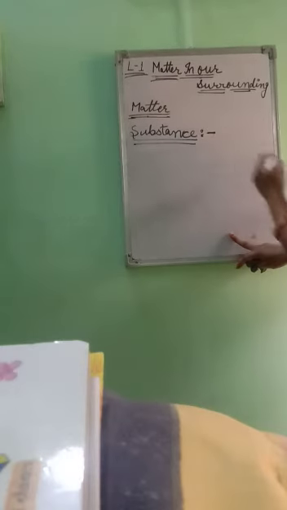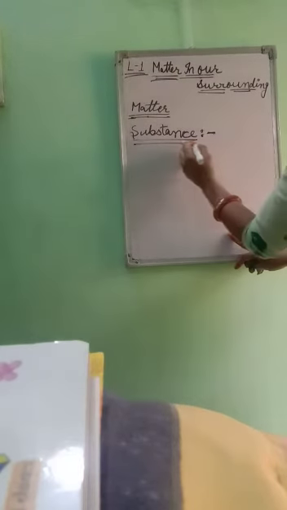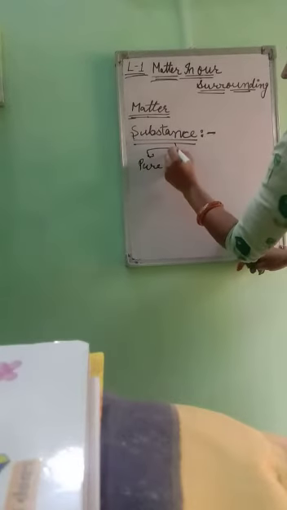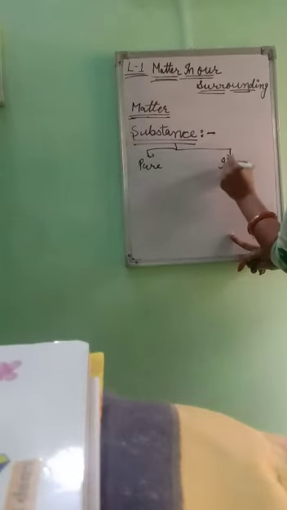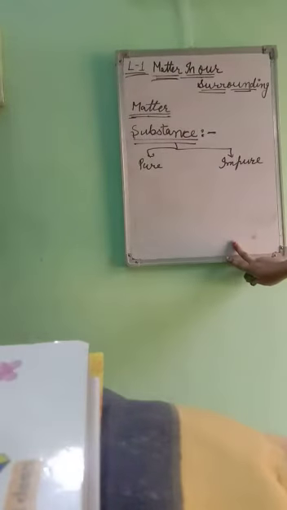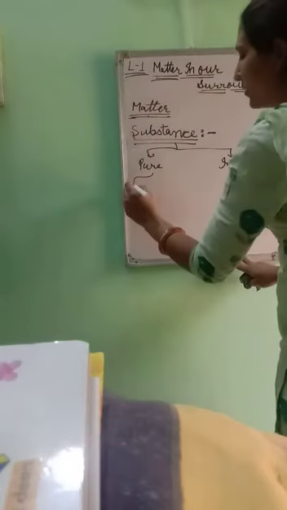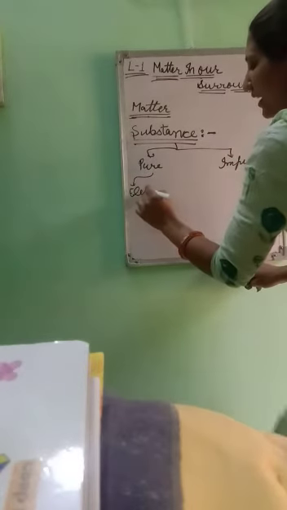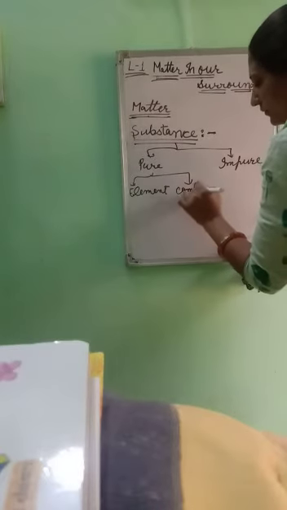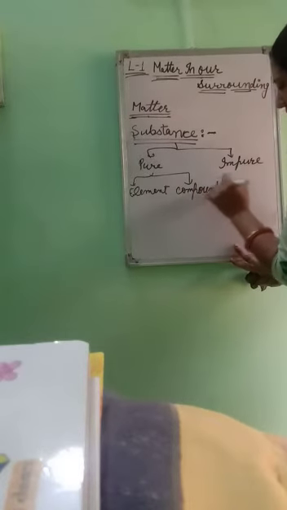After that, there are two types of substances: pure substance and impure substance. Pure substance is element and compound, and impure substance is mixture.